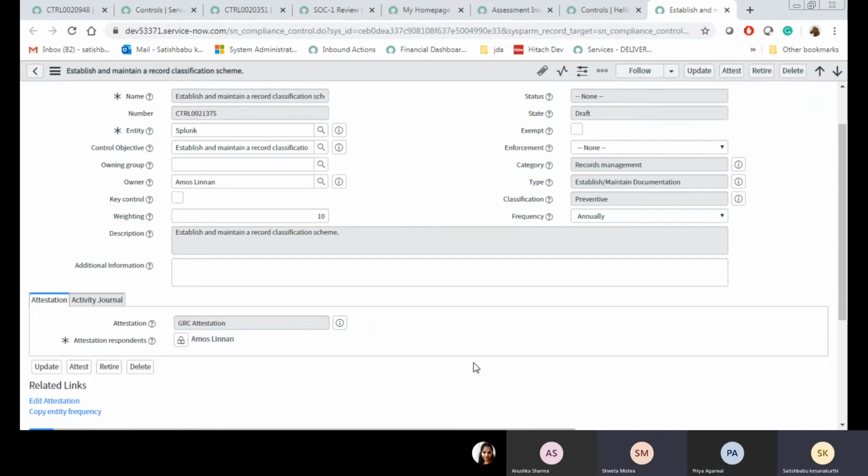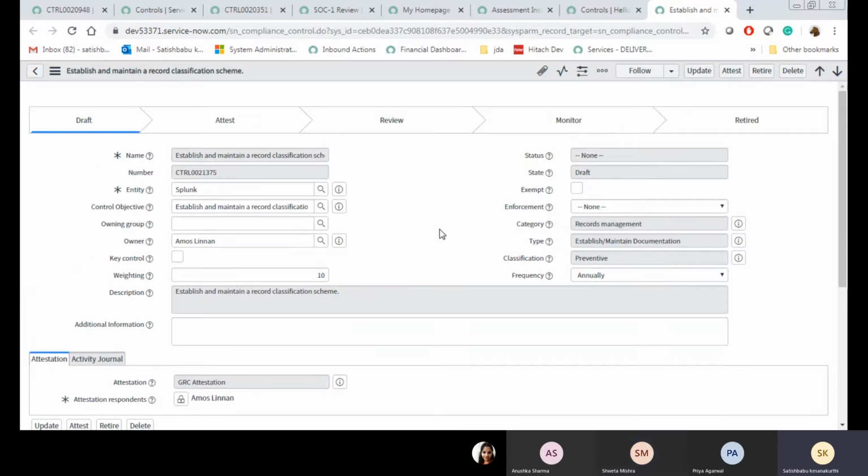This is completely based on your client requirement. No worries on that. So if there are two attestation respondents, one gives the compliant status and the second gives the non-compliant status, then at that time the questions will be changed. It's not like that.